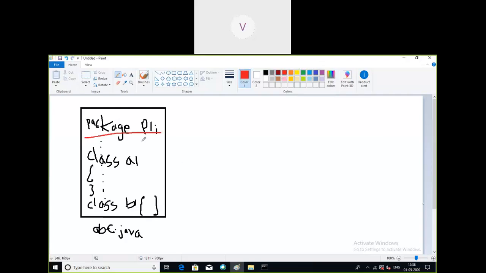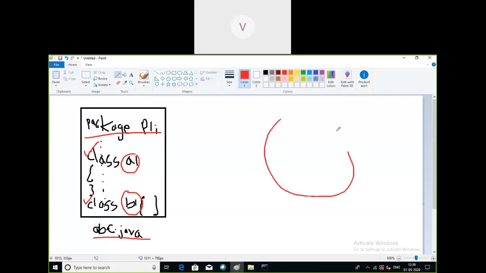What this line indicates is, the name of the source file is abc.java. In this source file, whatever classes are present, in this case A1 and B1, whatever classes are defined in this entire source file, all those classes will be kept in a package called P1.